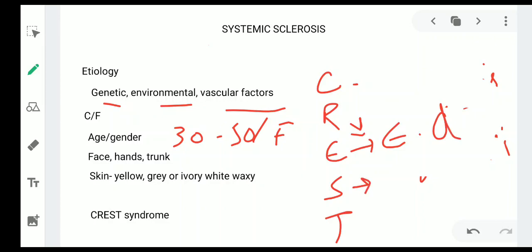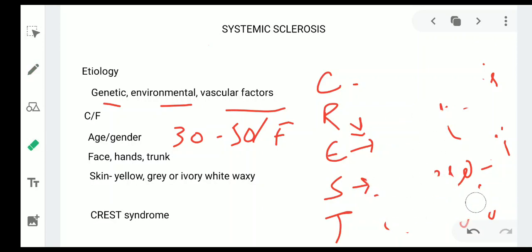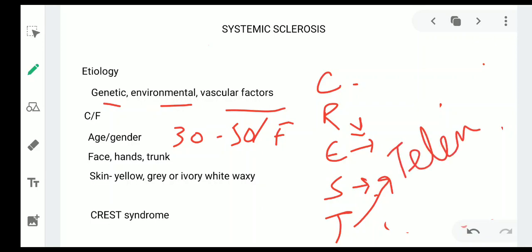S represents sclerodactyly. And T represents telangiectasia.